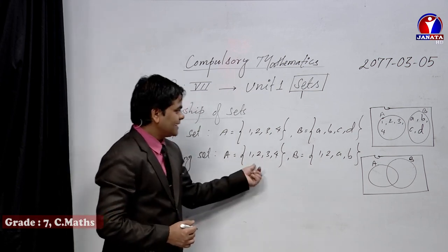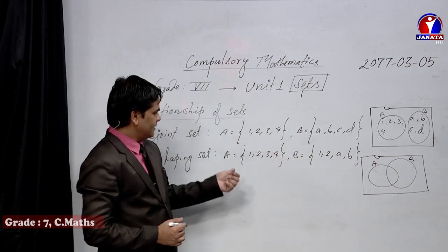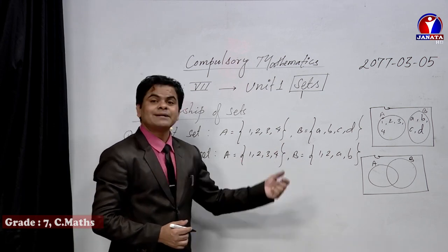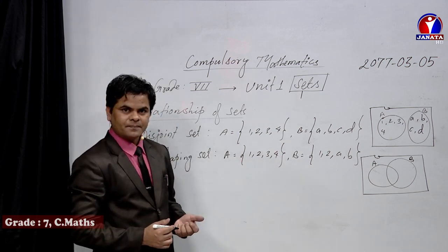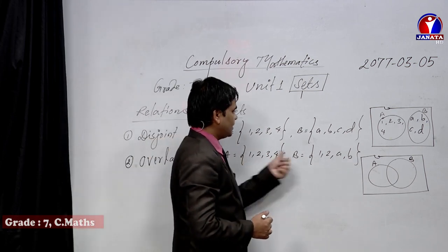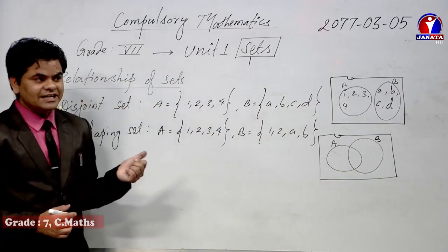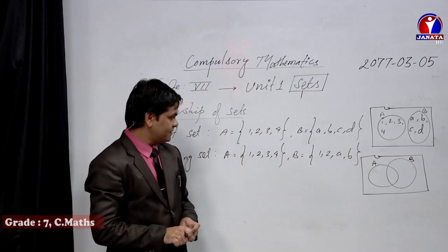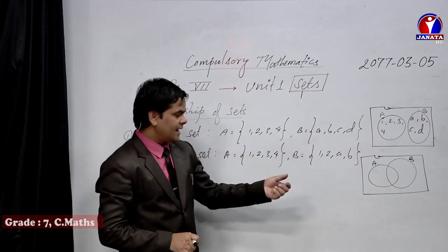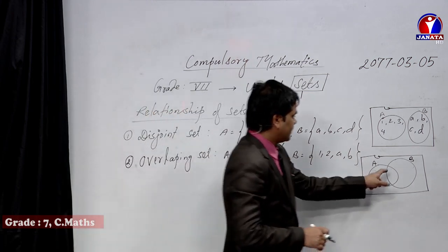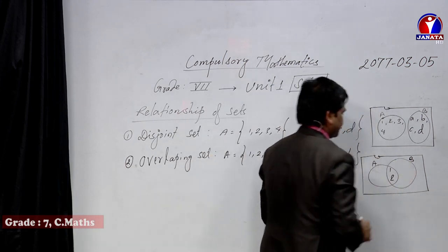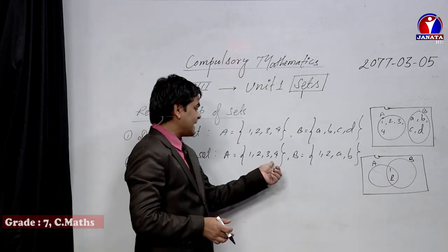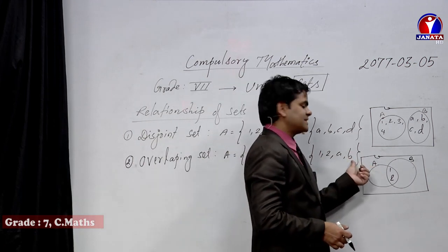Dear students, while keeping the elements of A and B, first of all, the best idea is to keep those elements which are common at first. So 1 and 2 are common in both sets. That's why let's keep them. In which area should you keep them, dear student? Of course, the area which is common, this one, that means 1 and 2 here. Now it will be easier to keep the elements of A side and then after that B side.